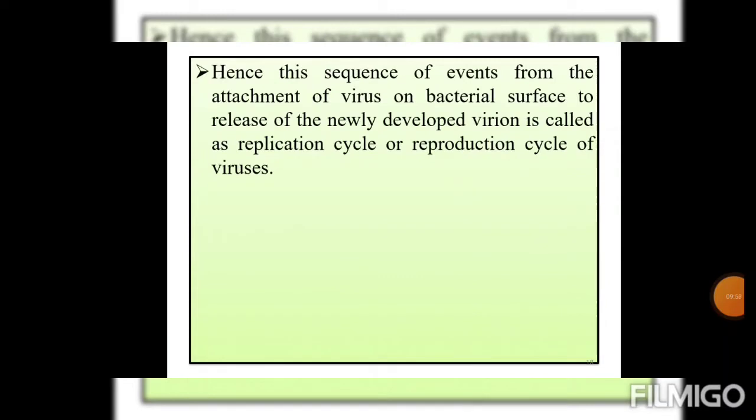Hence, this sequence of events from the attachment of the virus on the bacterial surface to the release of the newly developed virions is called the replication cycle or reproduction cycle of viruses. Students, this is the simple one, the lytic cycle or virulent cycle.